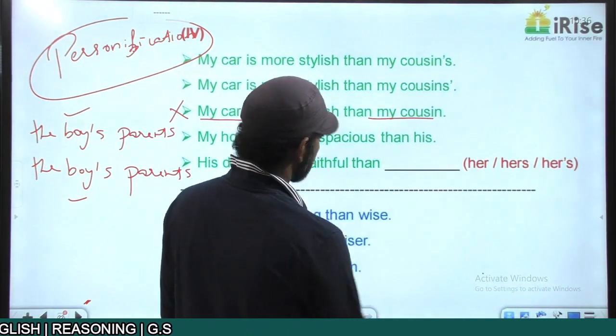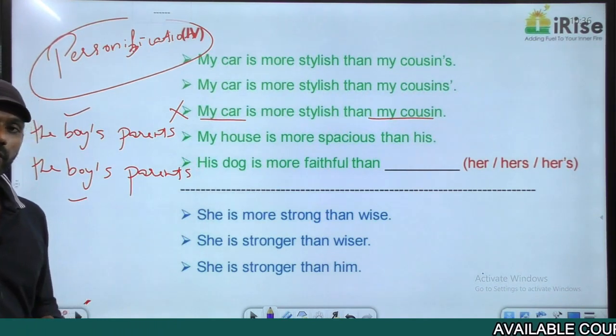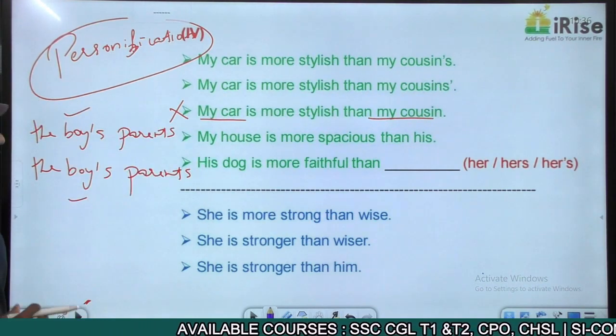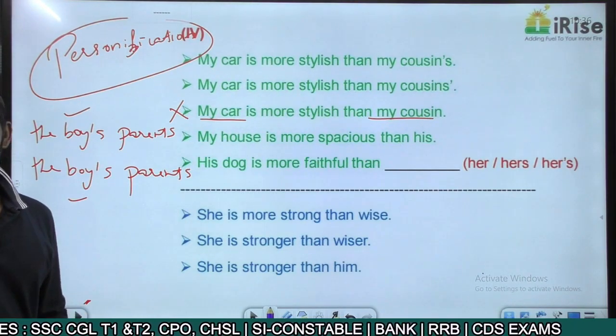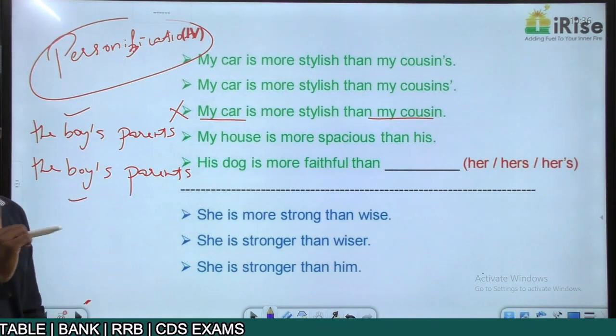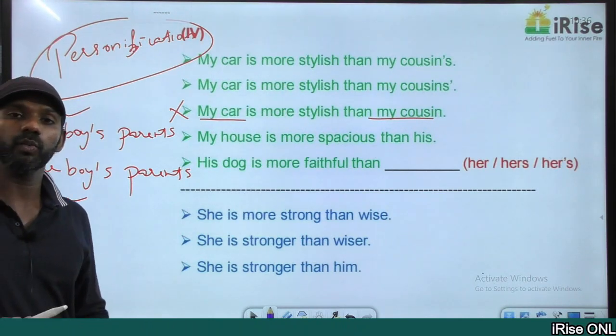Come to the first one. The boy's parents means, how many boys are we talking about here? One boy. Come to the second one. The boys' parents means, how many boys? More than one boy. According to the first sentence, the parents belong to one boy. According to the second sentence, the parents belong to more than one boy.